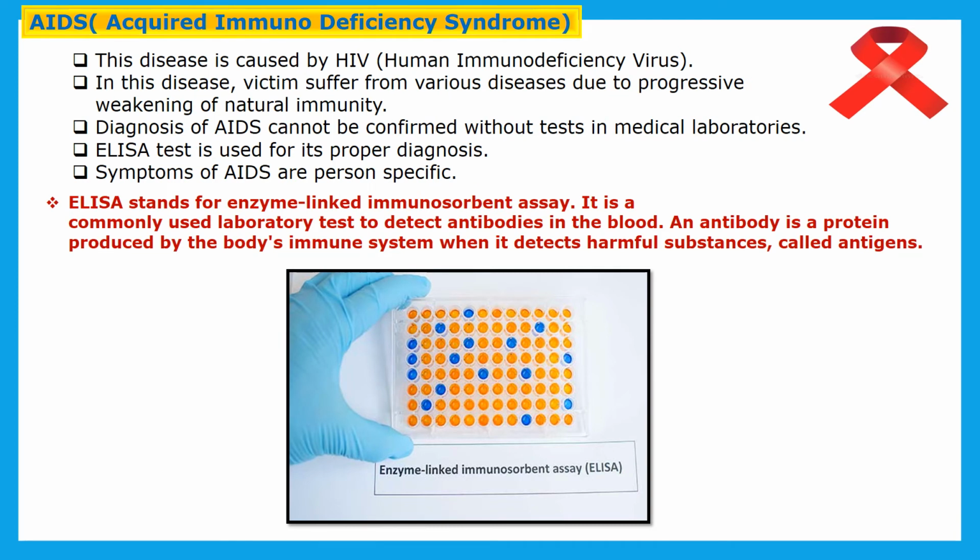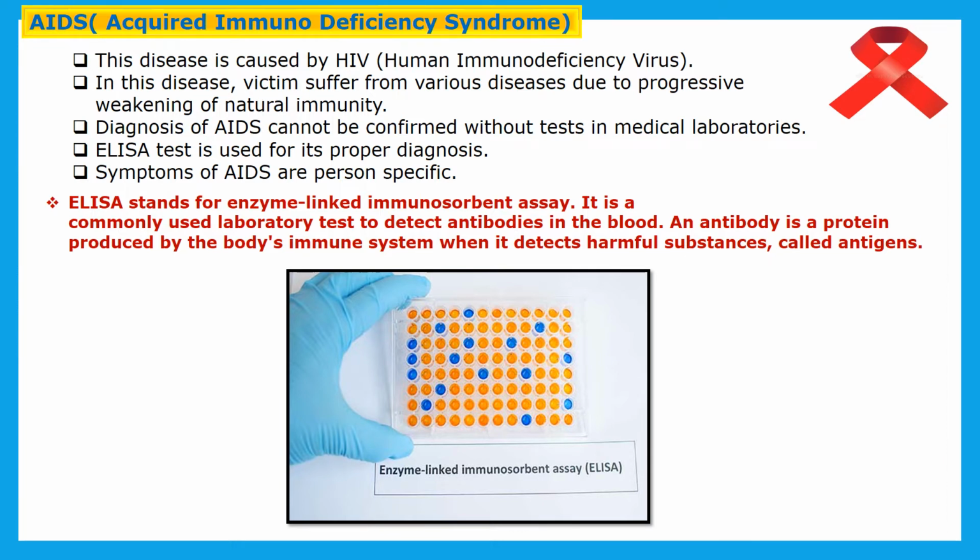Now let us see the next disease, children, that is AIDS. The long form of AIDS is acquired immunodeficiency syndrome. This disease is caused by HIV, that is human immunodeficiency virus. In this disease, patients suffer from various diseases due to progressive weakening of natural immunity. So the patient gets many diseases, and due to that the patient becomes weak.